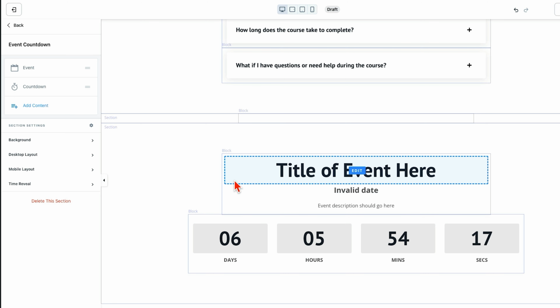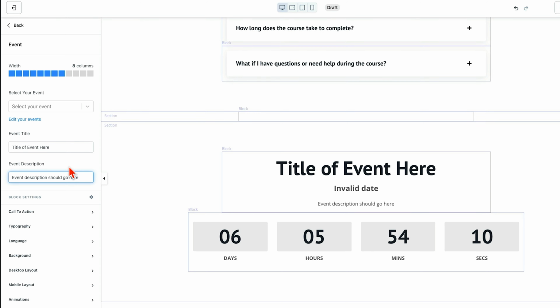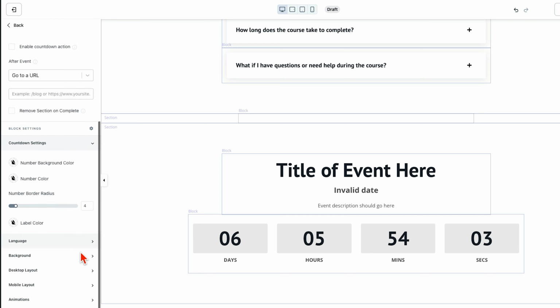And we can change this around if we don't want to be able to see all the text in here. It's going to bring in the title of the event, the description of the event. We can change again the coloring and things of these, countdown settings, what that looks like. Again, that event can be really useful to create this scarcity and put it on here and say, come and join us, even on the registration page, or maybe they've registered, but on the thank you page, then you want to say, well done, looking forward to seeing you, and you would have the countdown going to Monday when the thing actually starts rather than to the webinar. These are the sort of things that we do and build in there. Yeah, it's just next level stuff.